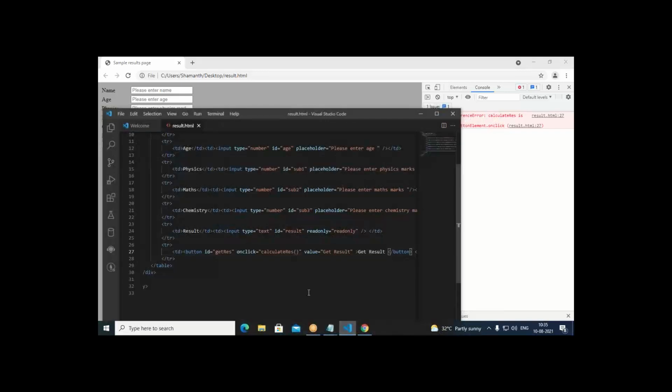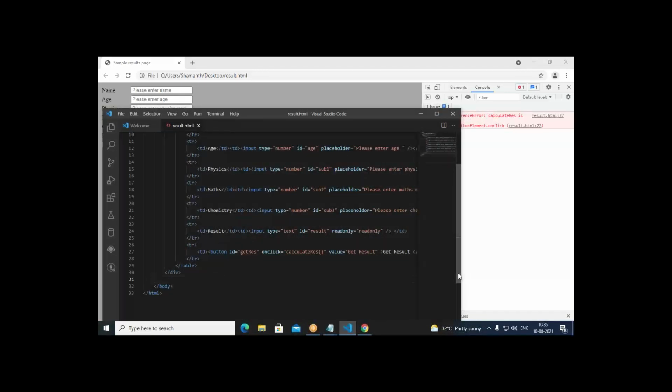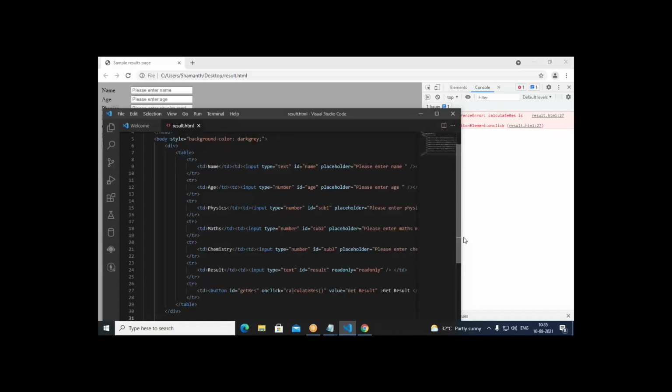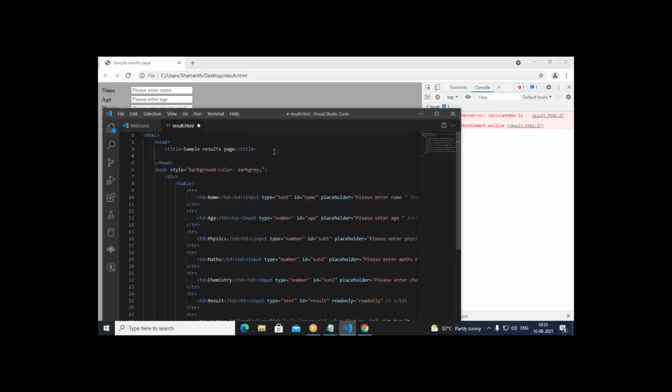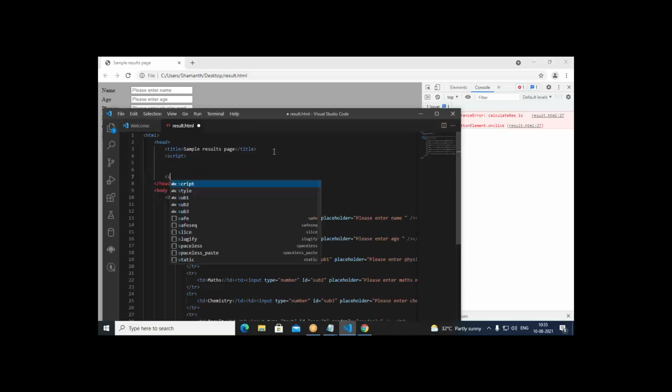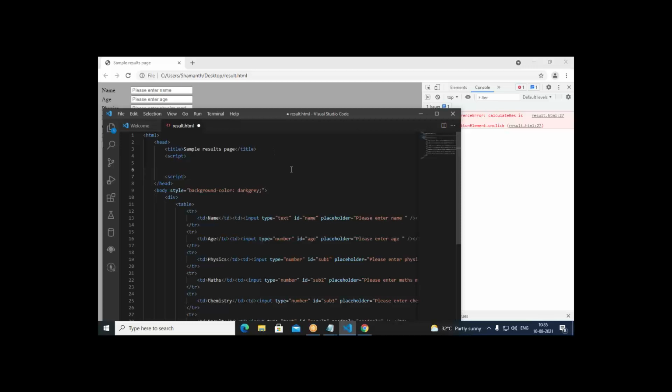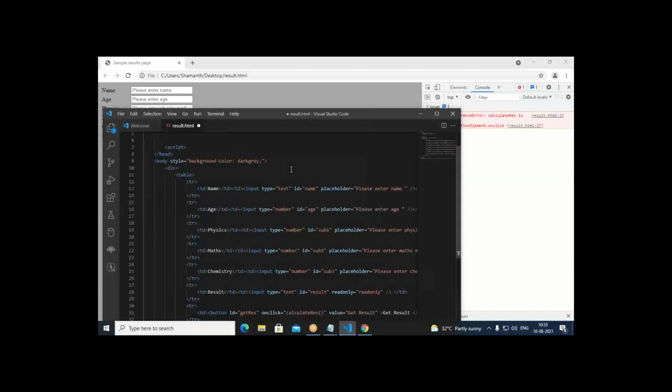Come to the code. In this code, let us try to define it. So where do we define that? We can define it in the head part, in the script. Okay, this is the script. Then inside this, we define it. So what exactly is that? It is a function.